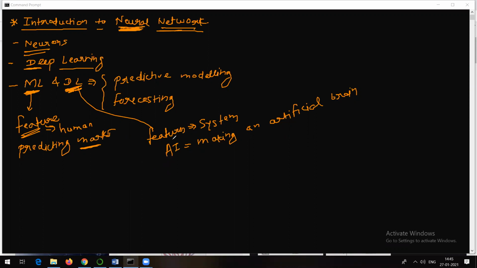We are talking about neural networks, and deep learning is mixed with neural networks. That's why I'm talking about deep learning here. As I said, making an artificial brain is nothing but AI, and deep learning is a part of AI. So deep learning has three types related to neural networks. Let's talk about them one by one. The first one is artificial neural network, ANN. The second one is convolutional neural network, CNN. And the third one is recurrent neural network, RNN.